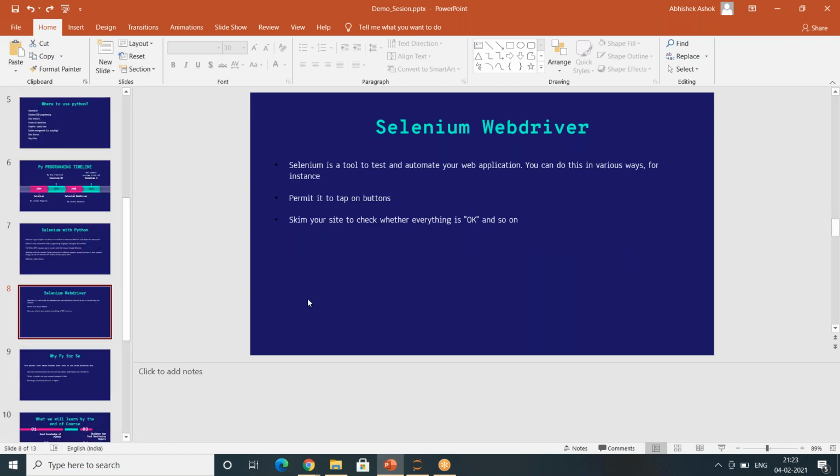So I will tell you one practical situation. We were using some third-party application monitor. So let me tell you what an application monitor is. We had some application in our company. Every 5 minutes, that third-party application, for which we were paying money, was checking whether our application was working fine, whether there was any issue or the application was down. For that, we were paying a huge sum of money, and that third-party monitor was not giving us 100% results.